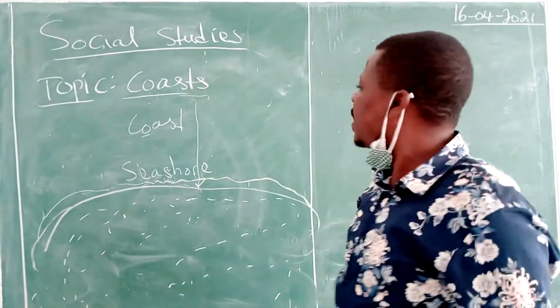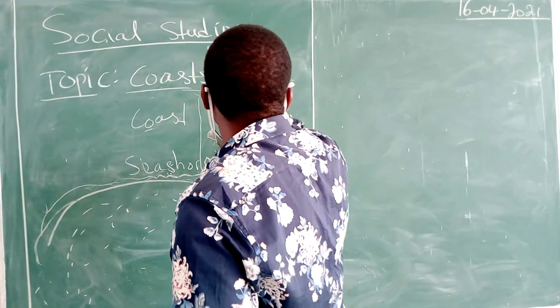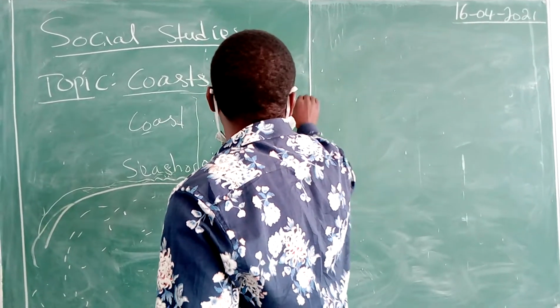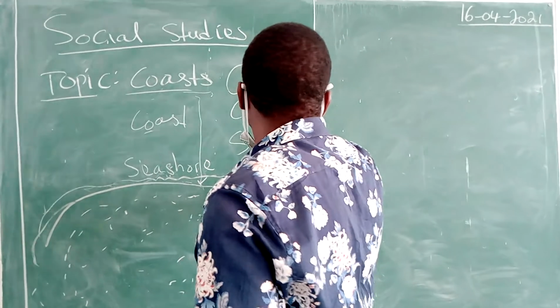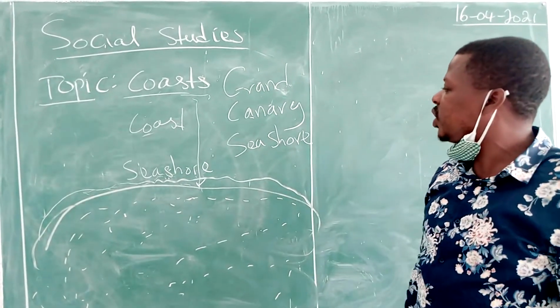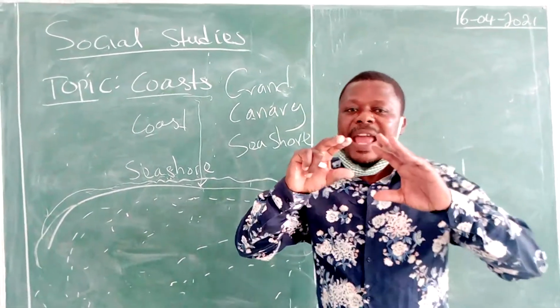The first example is the Gran Canary seashore in Spain. How does it look like? It is a sandy seashore.